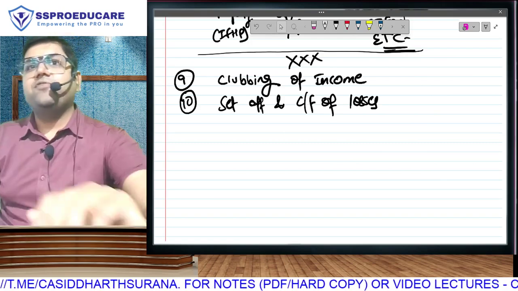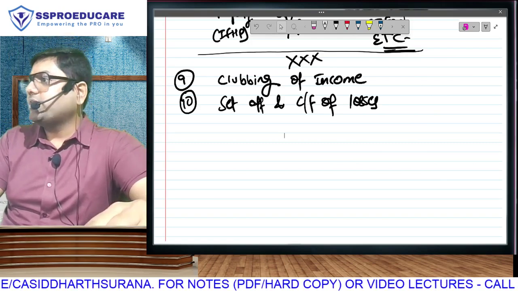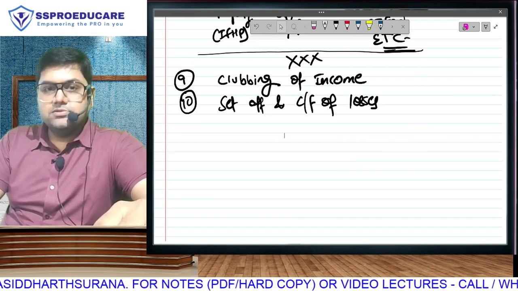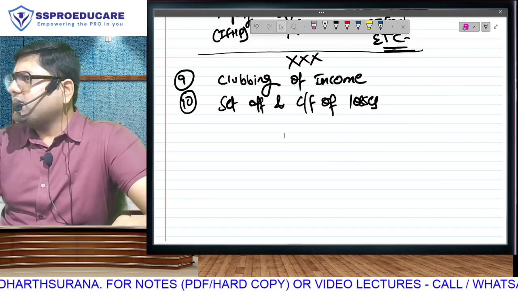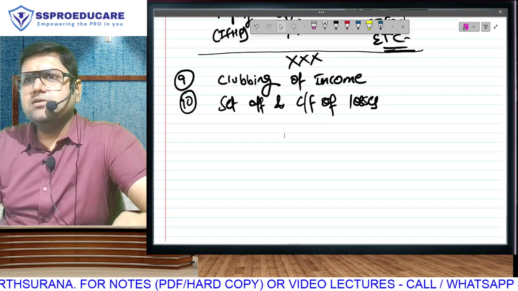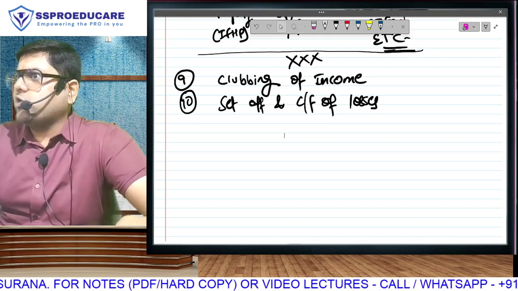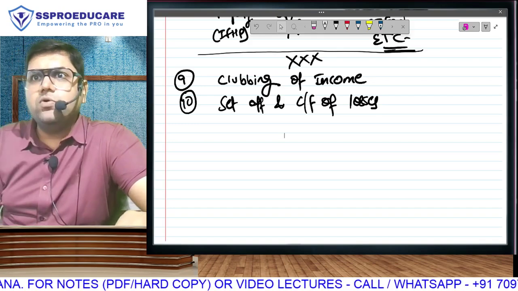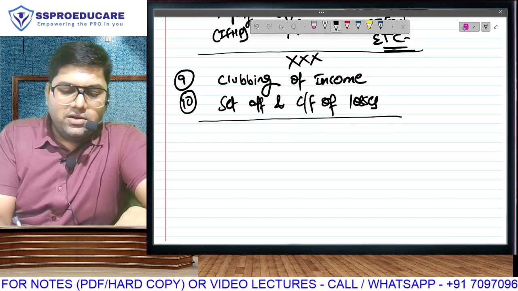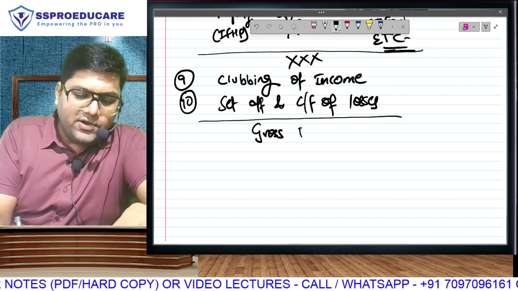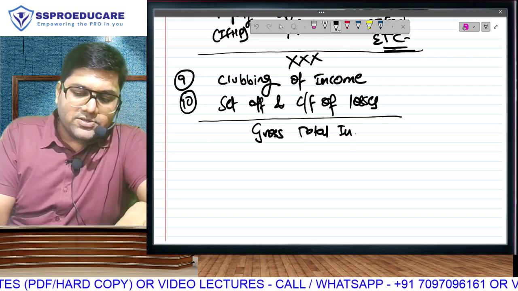Everything will be taught in the chapter set off and carry forward of losses. Does this have material impact on NTTI? Think about it. If I am allowed to adjust loss, it will reduce my NTTI. Otherwise, it won't. This total, friends, will be called your gross total income.